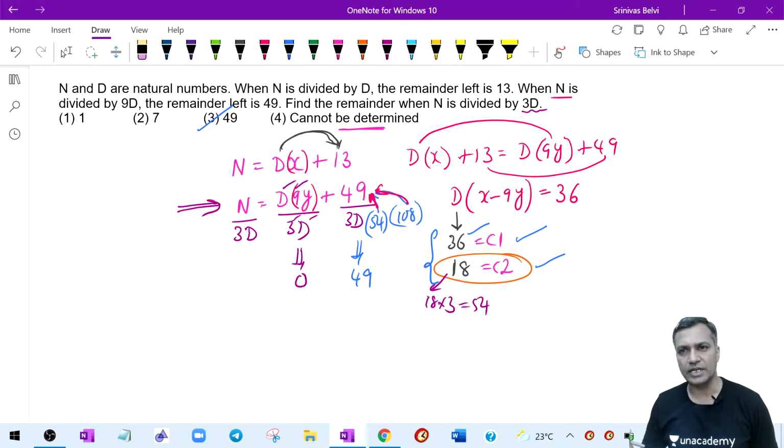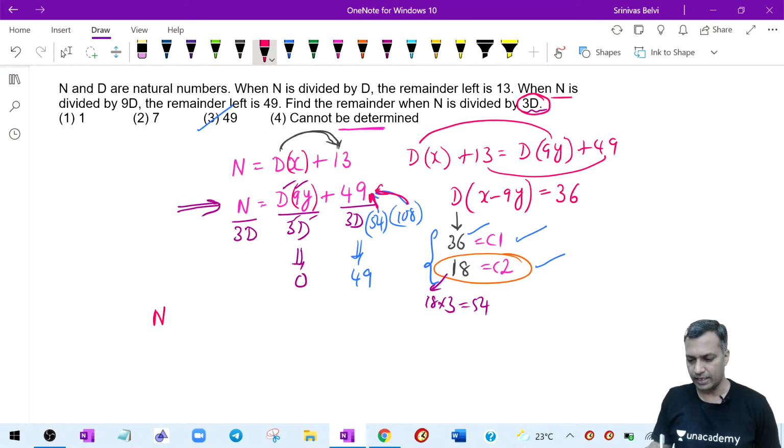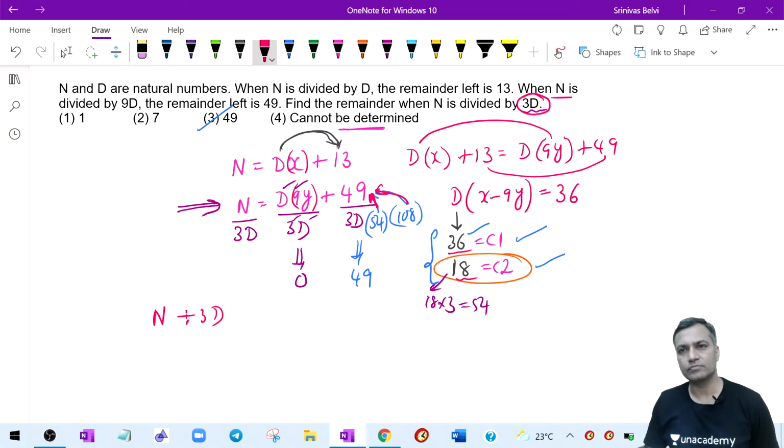Rishik, what you are trying to ask, how many ways to solve this sum? There is only one division algorithm. How did 18 into 3 come? Because the author is saying that divide n by 3d. So we said that the d value can be either 18 or 36. I took 18, I will take 36 also. Both I will try.